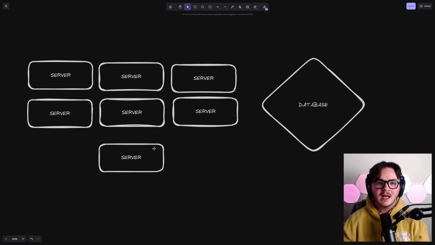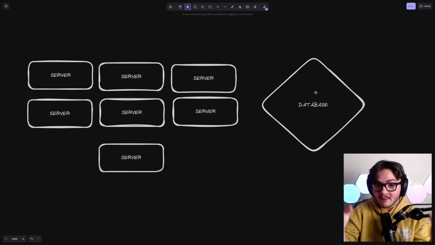Now let's say that our database is throttling us, because that's probably what's going to happen first. You're going to start hitting the point where you have too much data and all of these things talking to the database, one single point of failure. It's not good. So now our first problem that we're going to probably run into is how do we split up our data?